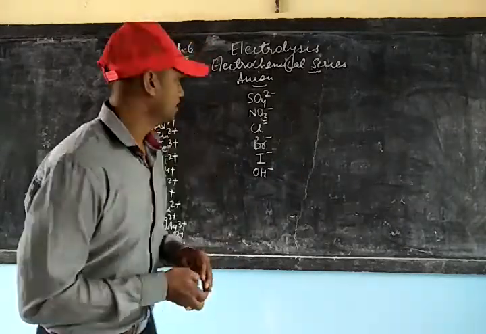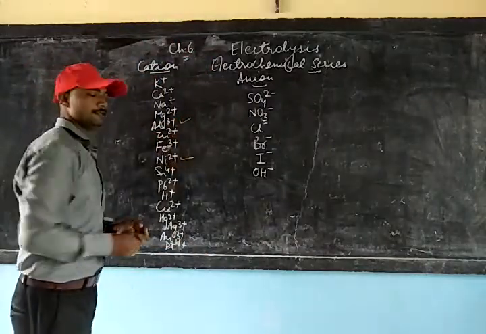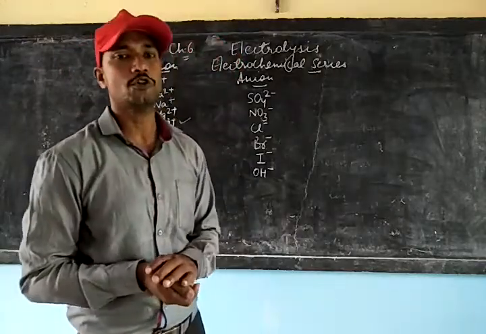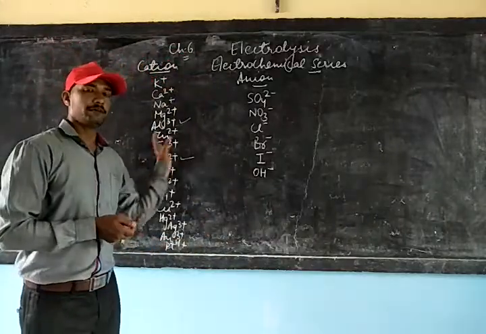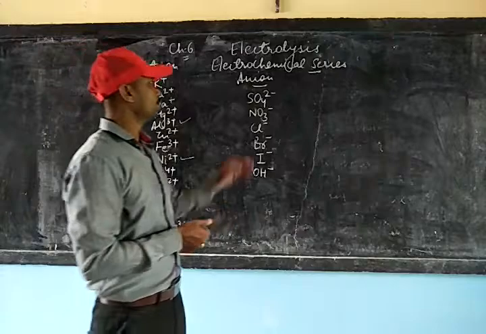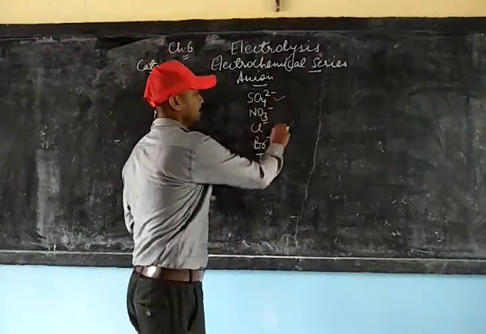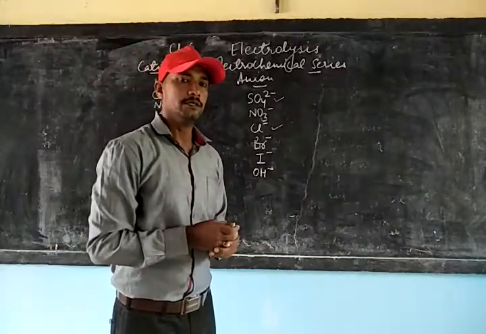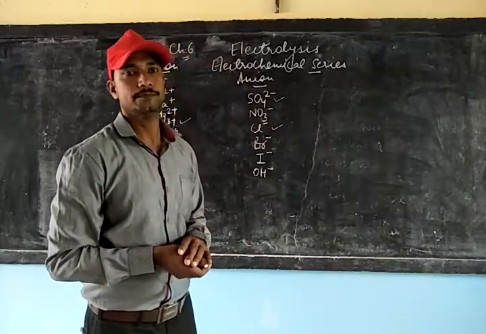For example, between aluminium ion and nickel ion, if suppose there are two positive charges in the solution, then it will be nickel ion that will be discharged first. Same way for the anions, if there are sulfate ion and chloride ion in the solution, then the discharging of chloride ion should be preferred.